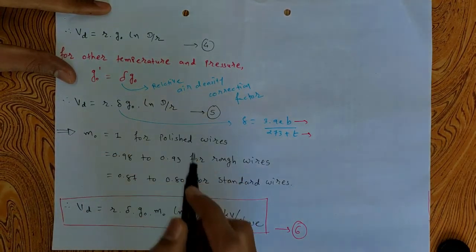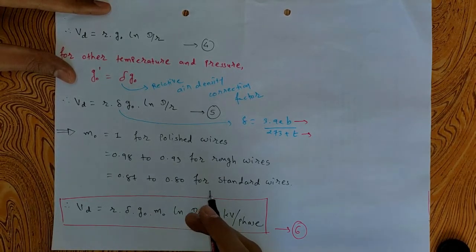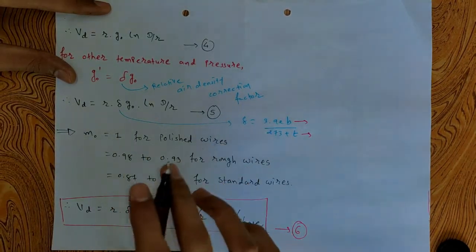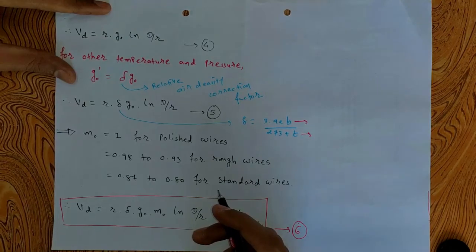Now this expression is only valid for conductors which are solid conductors and having a uniform, or we can say smooth, surface. But the surface condition, either smooth or rough, for large cables, or we can say for stranded cables like ACSR conductor, matters.